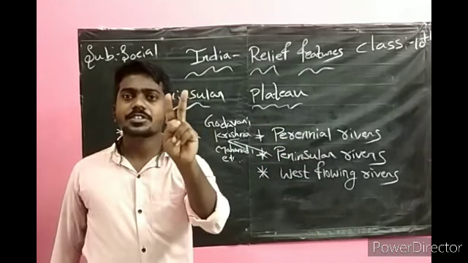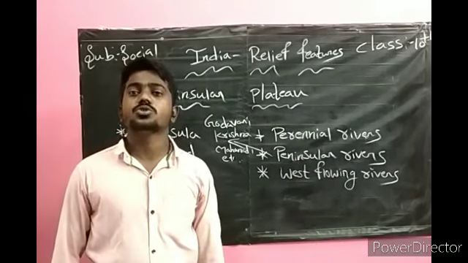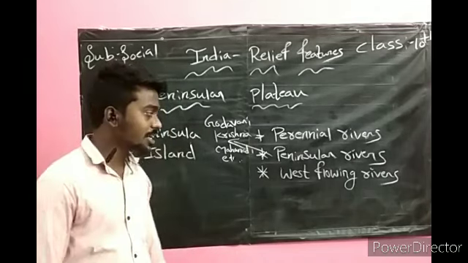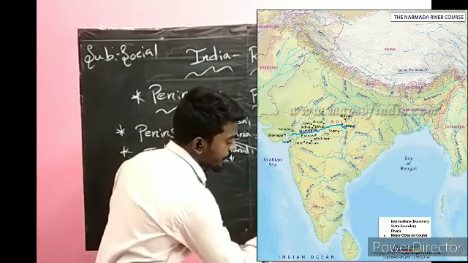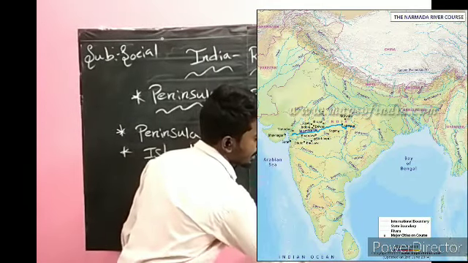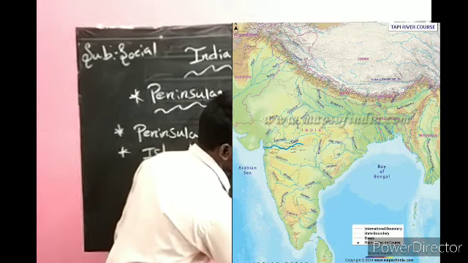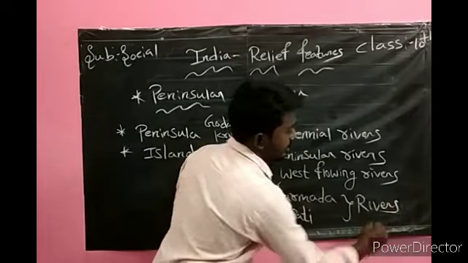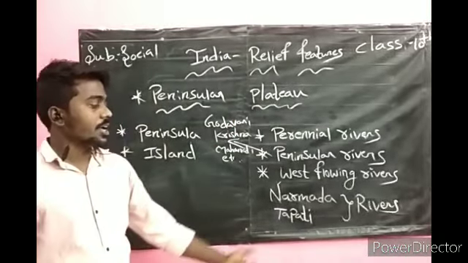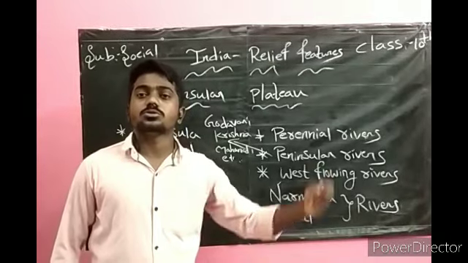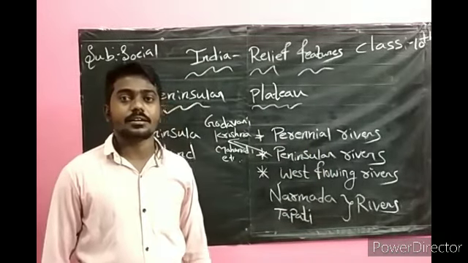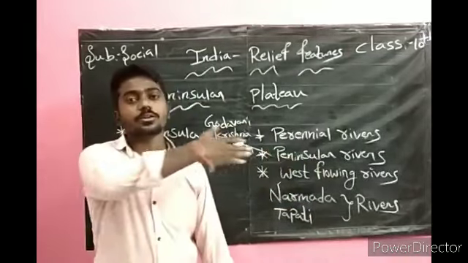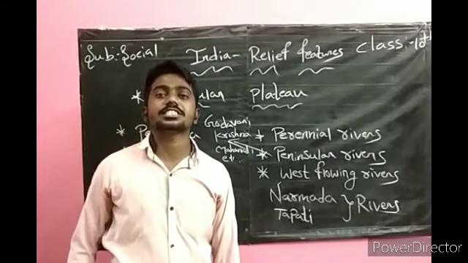But 2 rivers flow towards the west direction. What are they? Very, very important. Narmada and Tapati flow towards the west direction. The origin place of Narmada and Tapati is in Madhya Pradesh only. From Madhya Pradesh, they go towards the west direction.